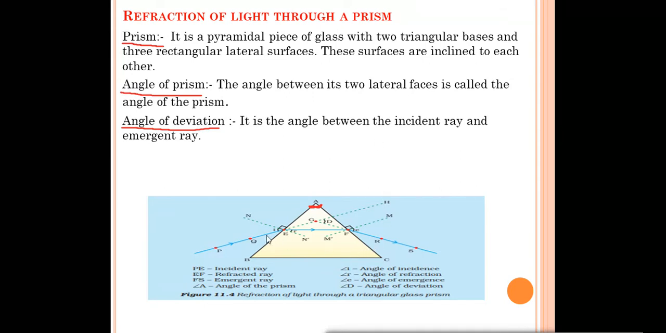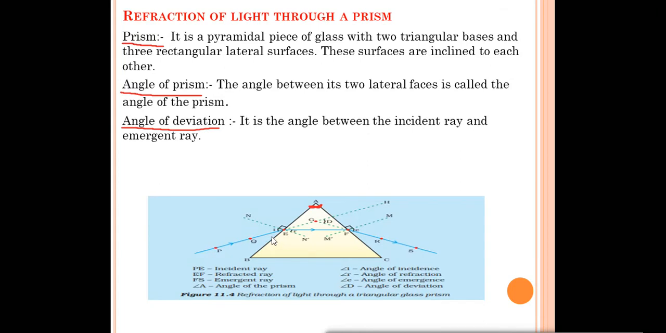You can see in this diagram, this is our incident ray, right? The ray this one is your refracted ray, and this ray is called the emergent ray. If you extend this incident ray and the emergent ray, they will meet at this point, right? So the angle between the incident ray and the emergent ray is called angle of deviation. You can see it's marked over there, angle D. This is called angle of deviation.